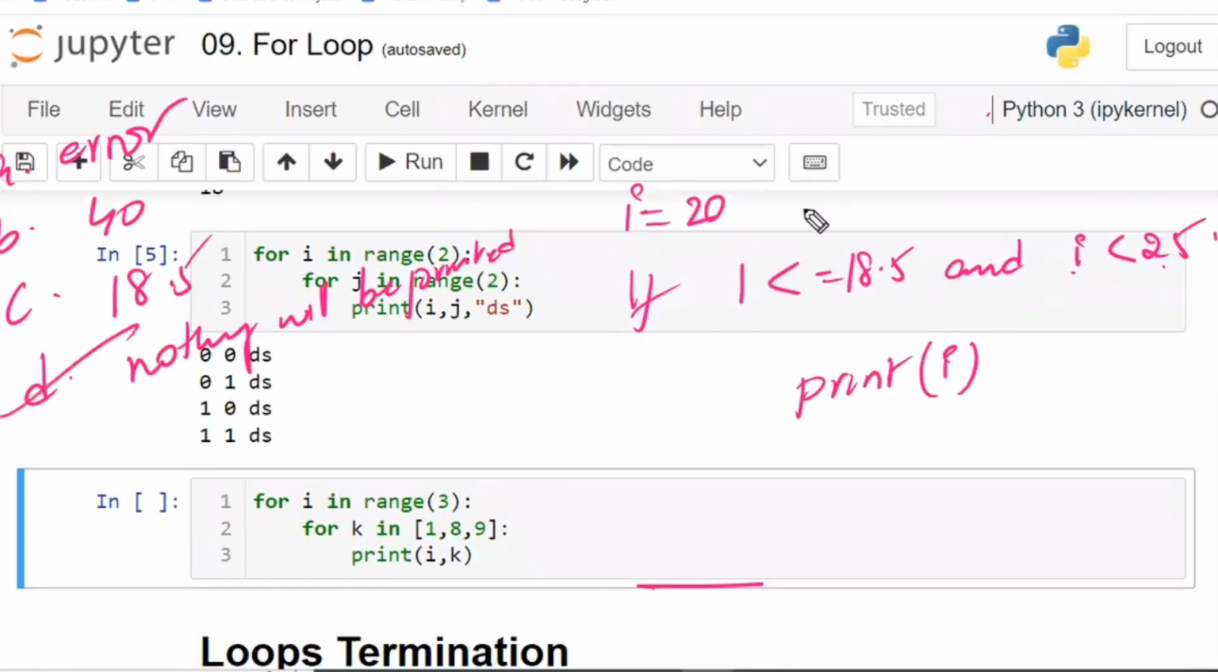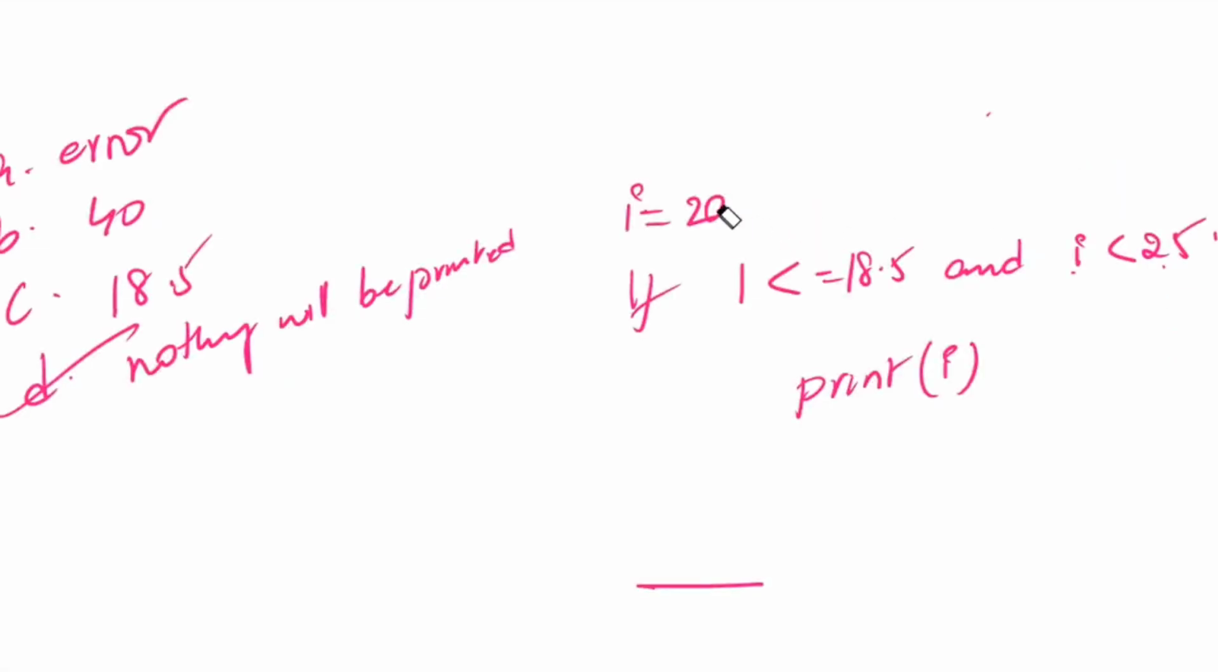20 is less than this, false. 20 is less than 25, true. False and true, false. False means the if block will not be executed. Now, when will the if block be executed, and when will you get the correct answer? When the value is less than 18.5, say I is equal to 17.5. Now in this case, what is the answer?